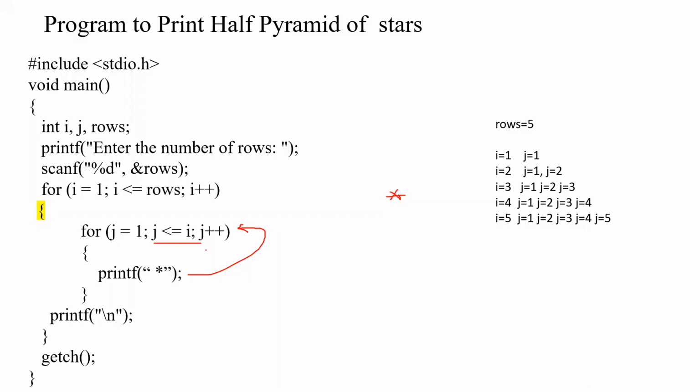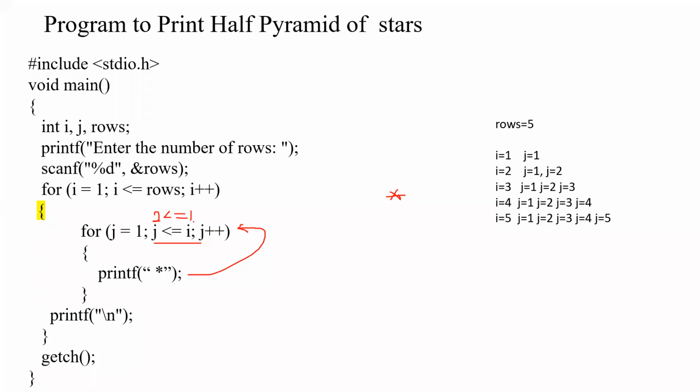So here j will be incremented, but i value will still be 1 only. I want to check that only. Here, i value is still 1. Got it? Only j value we are incrementing. Understood? So we are checking what? Here, j value we have incremented to 2. Whether 2 is less than or equal to the current value of i? The current value of i is 1. Are you getting? So tell me whether it will be turning true or false.